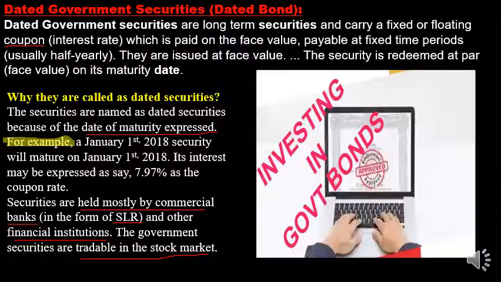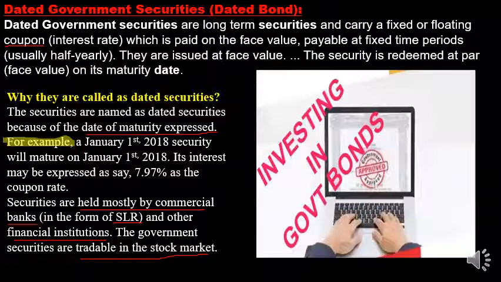The borrowers or investors in dated government securities are generally financial institutions, commercial banks, and even foreign institutional investors. They are also the players in case of dated government securities.